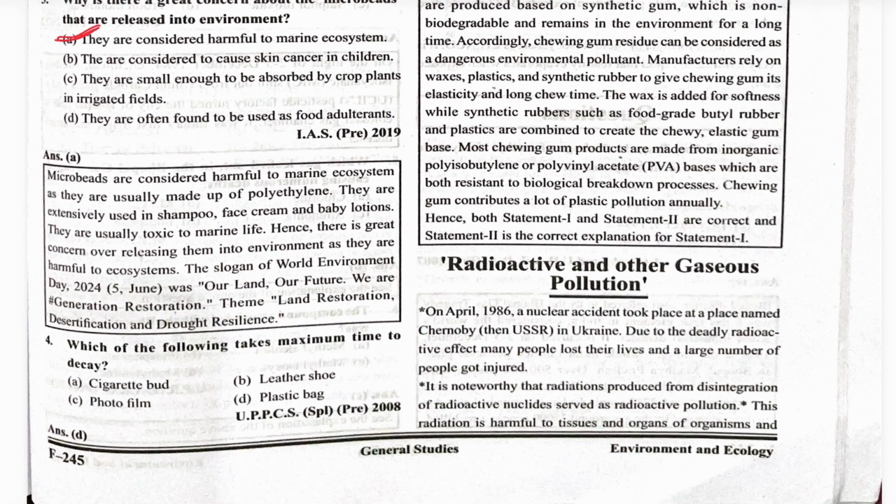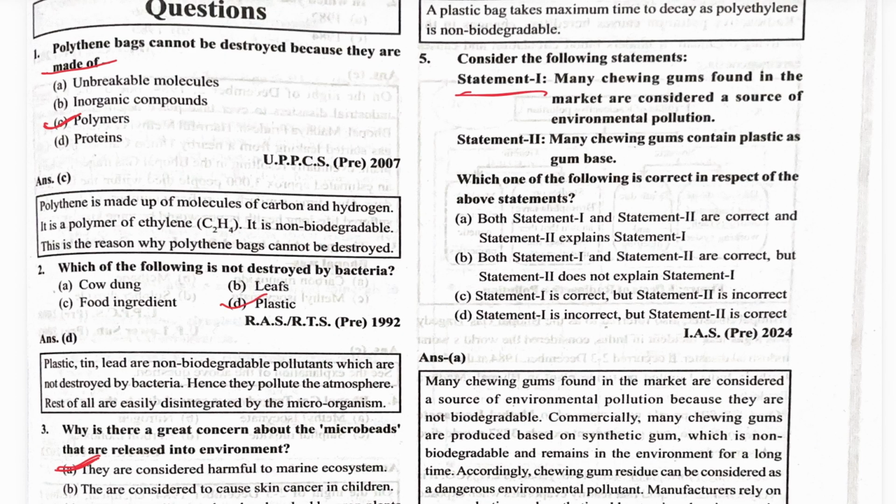Next, which of the following takes a maximum time to decay? Plastic, plastic bags. Okay. Statement one: many chewing gums found in the market are considered a source of environmental pollution. Absolutely correct. Many chewing gums contain plastic as a gum base. Yes, so both are correct, and statement second explains statement one.